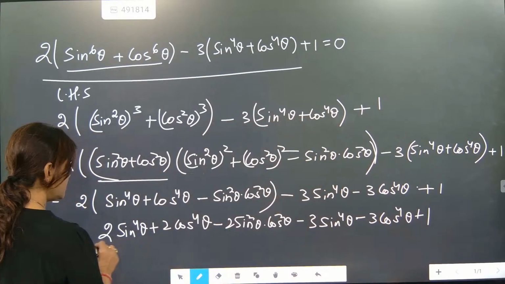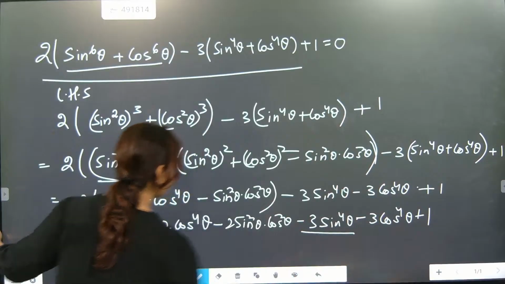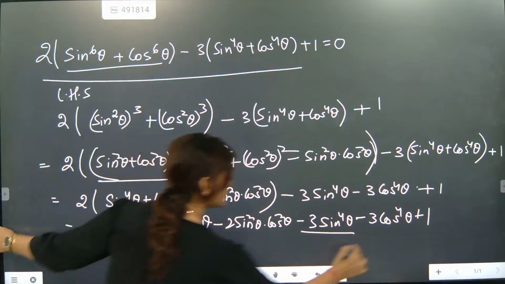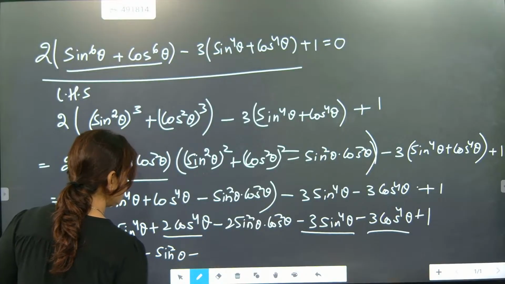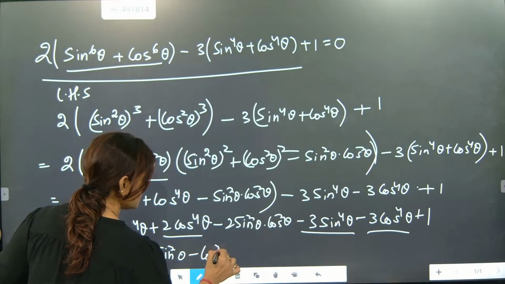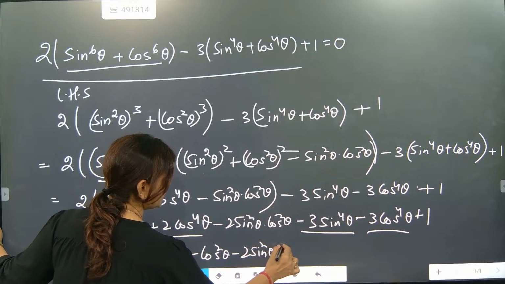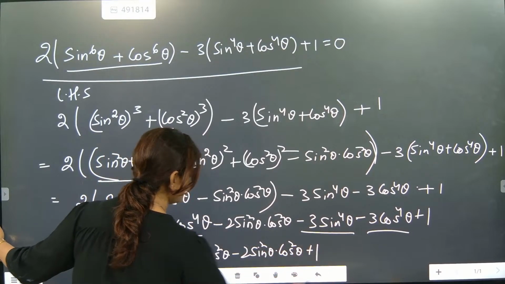Now look at it. This and this, it will become minus sine 4 theta. This and this, it will become minus cos 4 theta minus 2 sine square theta into cos square theta plus 1.